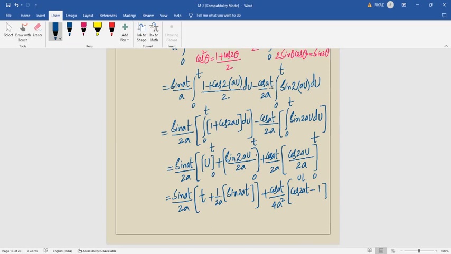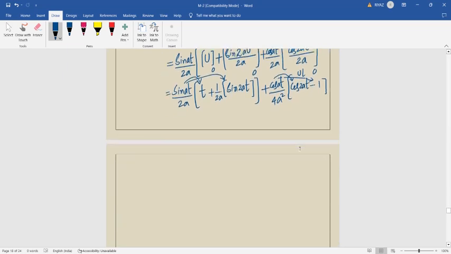Cos 0 is 1. So what do you have to do next? This one we have to multiply with this and as well as with this. Similarly, this one with this and as well as with this. And then finally something common comes, and the answer comes. See, what happens on multiplying? Tell me. sin at square by 2a. t sin at by 2a. t is also there, t.